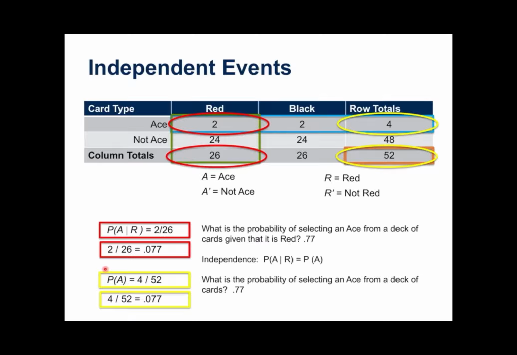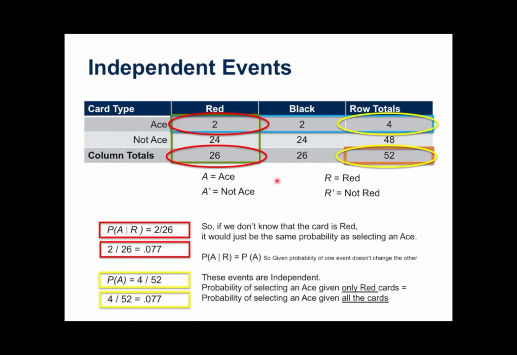And also, what is the probability now of selecting an ace given all the cards? Well, the probability of an ace is 4 out of 52. So 4 out of 52 is the same. So if I'm looking at all the cards here and I'm not given any, 4 out of 52 is the same probability as 2 out of 26. When that happens, we say that these are independent events. The way that I like to think about this is that there's really no information gained. So if there's no information gained, we have 2 independent events.